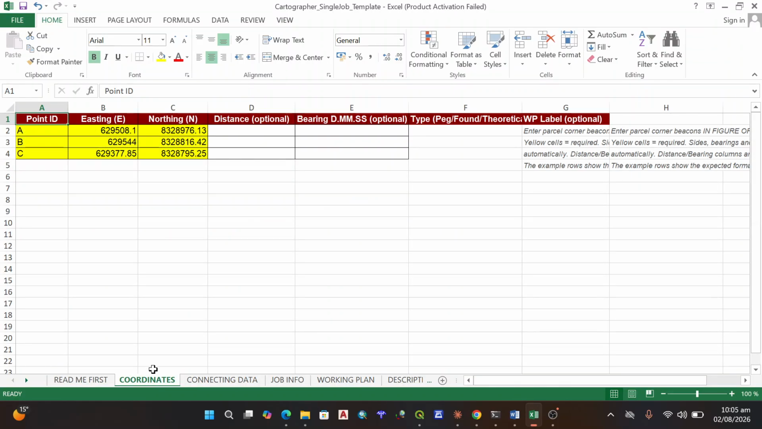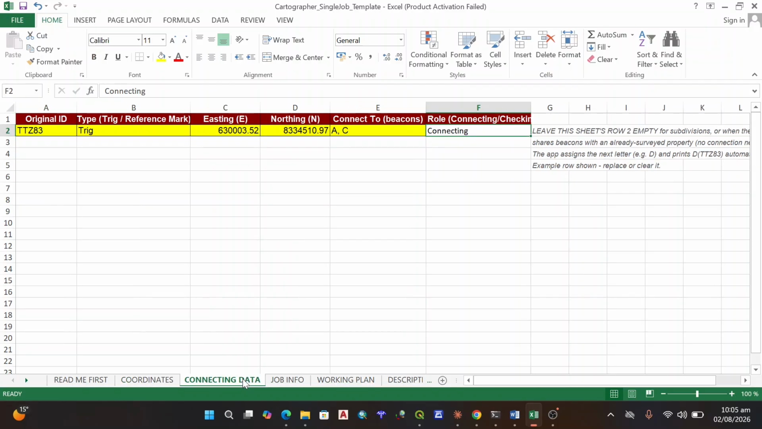If you're done with your survey, just put in your coordinate list there as A, B, C, D, and then E, F going down, until the last coordinate. Distance and bearing is optional because the system will calculate. The next sheet will be the connecting data. If your job has connecting data, put in the origin point and then specify whether it's a reference point, trig station, found beacon, and then put in its eastings and its northings and where it's supposed to connect to. And on the road, just put connecting.